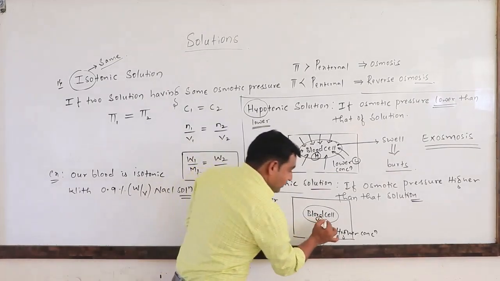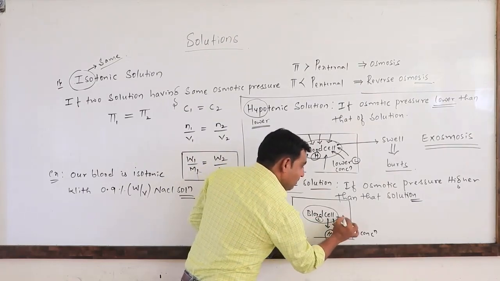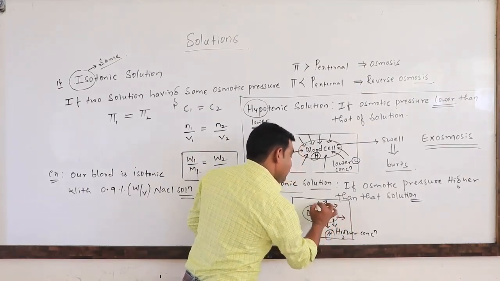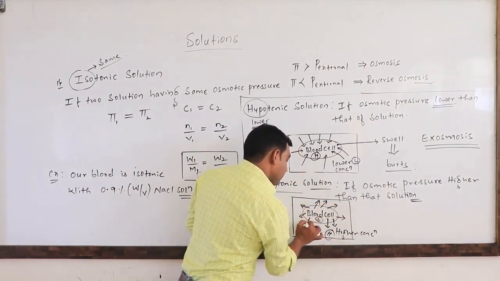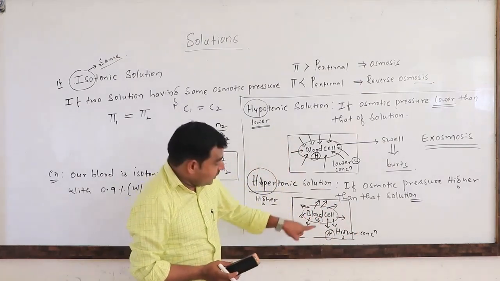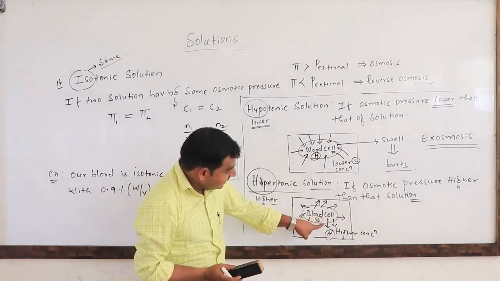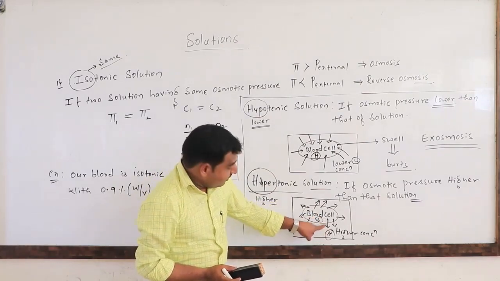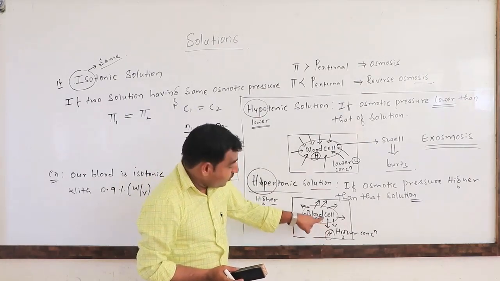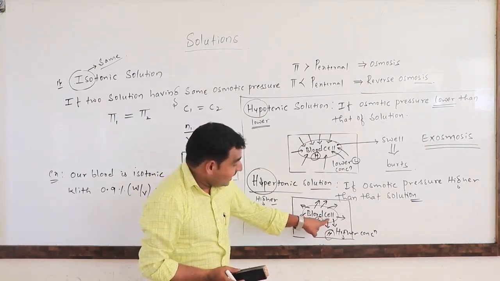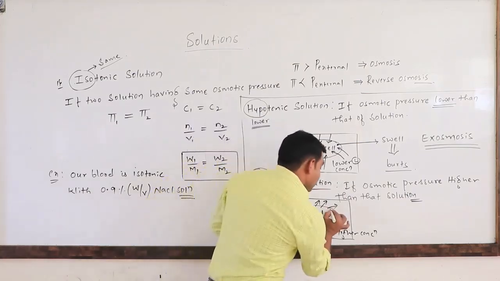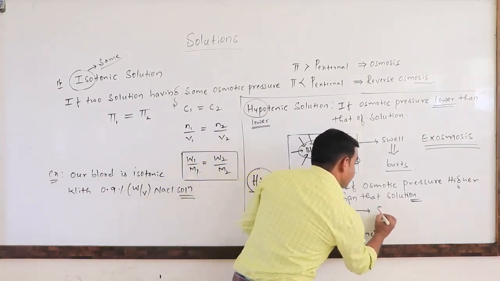So if the fluid comes out of the blood cell, the blood cell will shrink. Because of the osmosis process, the fluid present in the blood cell will come out, because higher concentration is outside and lower concentration is inside. Hence the fluid will come outside, hence this blood cell will shrink.